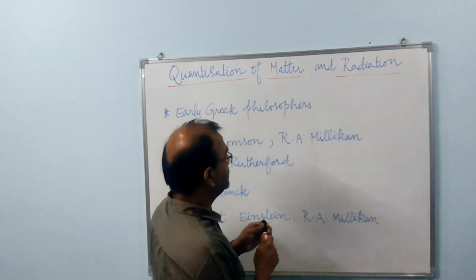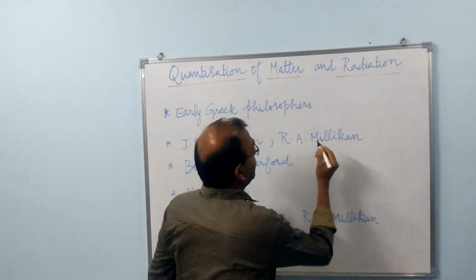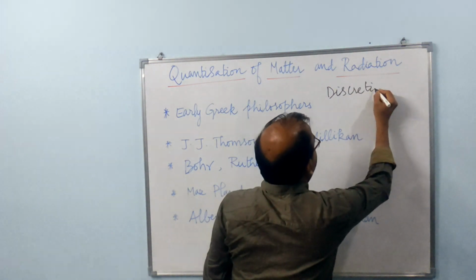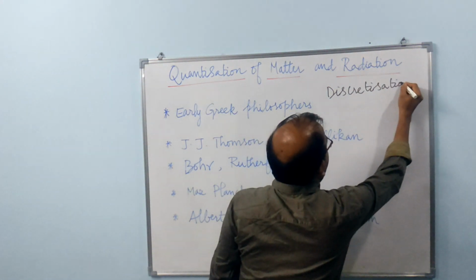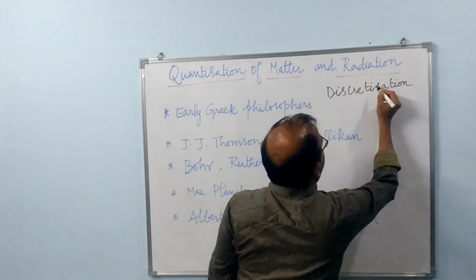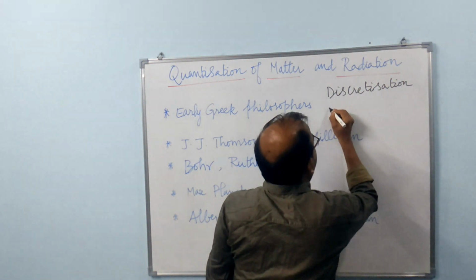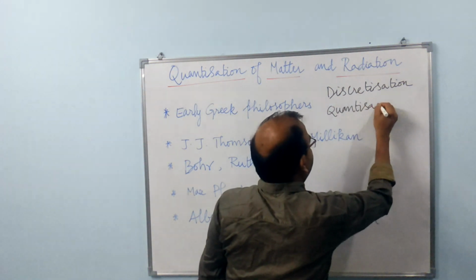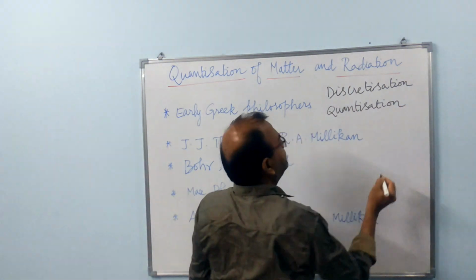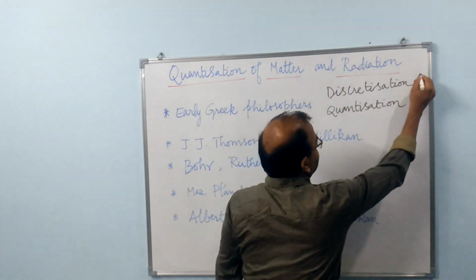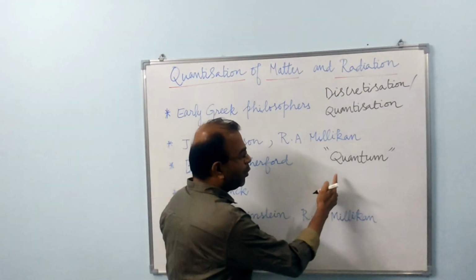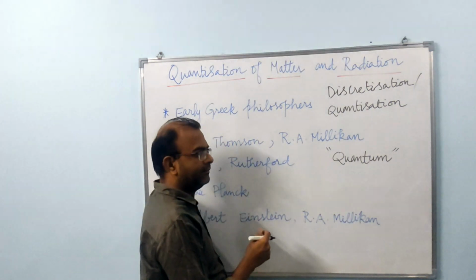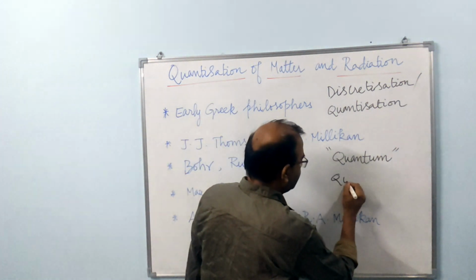So in physics, we often use these two terms interchangeably, namely discretization and quantization. These two are synonymous. And the word quantum is used to refer to the smallest portion of that physical quantity, and the plural of which is quanta.